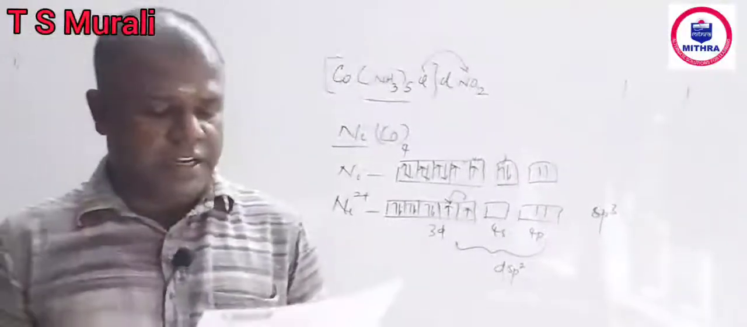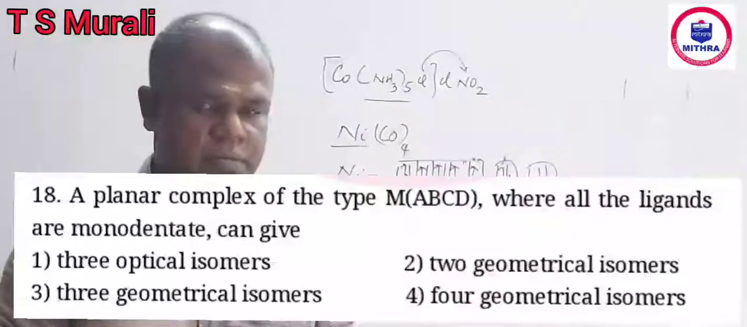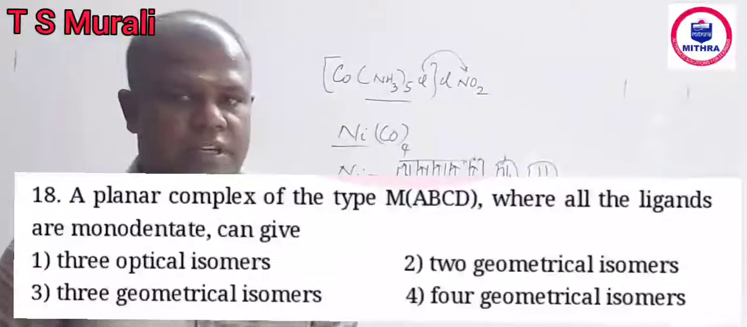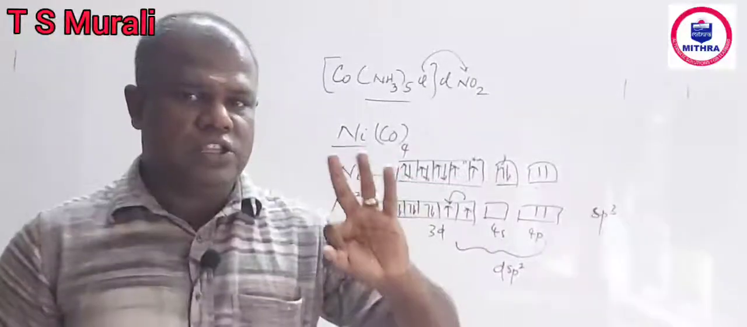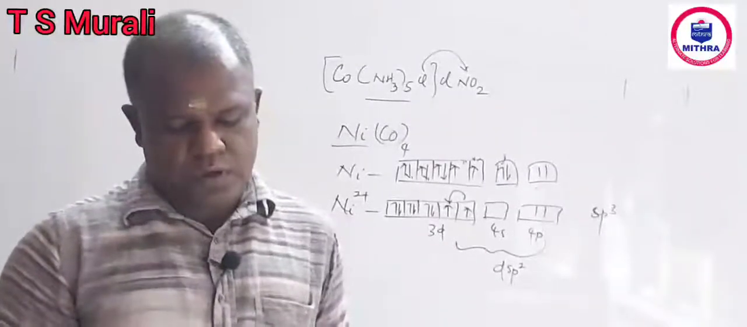Question number 18. A planar complex of the type MABCD, 4 ligands are of 4 types. It can show 3 geometrical isomers. Okay, that is a typical piece of information. MABCD can show 3 geometrical isomeric forms, 3 different colors. So answer is 3.